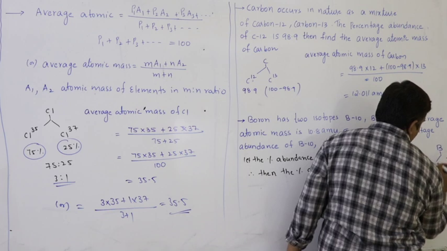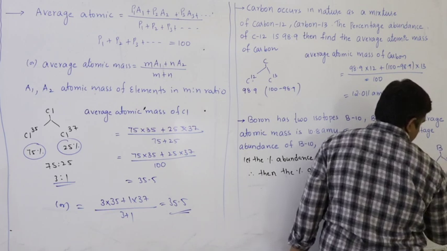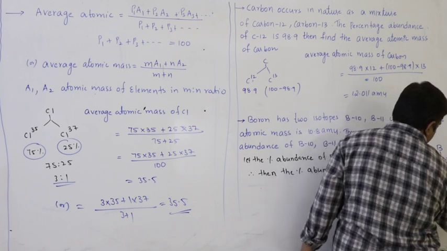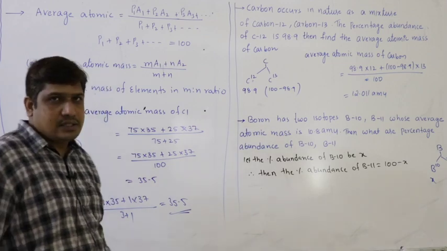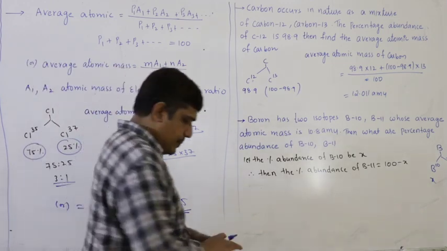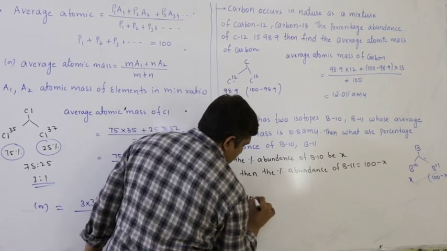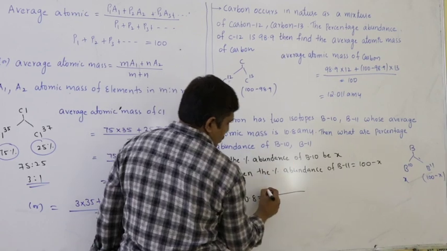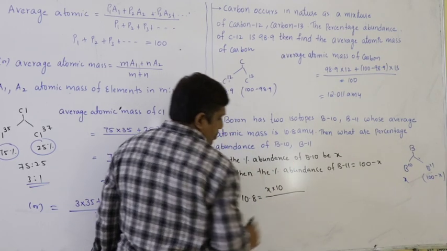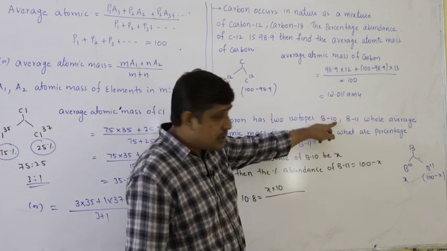Boron has two isotopes, B10, B11. If I consider this as X, then it should be 100 minus X. So substituting in the formula, average atomic mass, that is given as 10.8, equals percentage abundance of the lighter isotope X into its mass number. Atomic mass, what is the atomic mass?